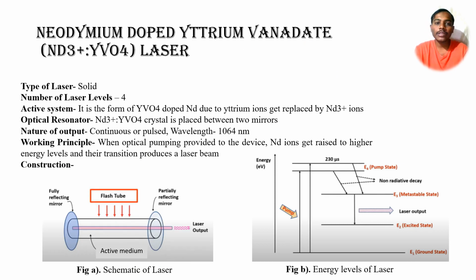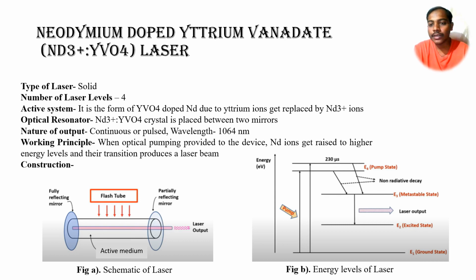The 4-level pumping system example is the neodymium doped yttrium vanadate laser. This type of laser is a solid type of laser, and its active system is in the form of YVO4 doped with Nd, where the yttrium ions get replaced by neodymium ions. And the optical resonator, if we see in the schematic, is a crystal placed between two mirrors. One is a fully reflecting mirror and the other one is a partially reflecting mirror. The nature of output is continuous or pulsed, and the wavelength output is 1064 nanometer.